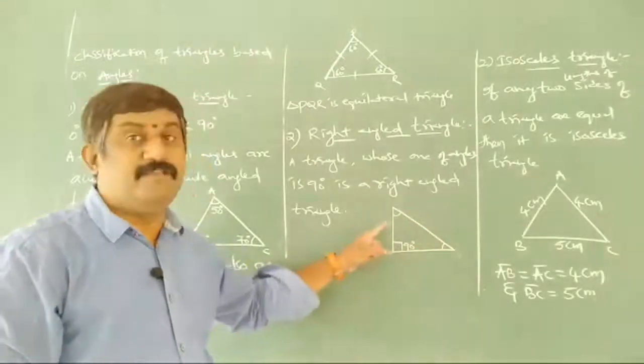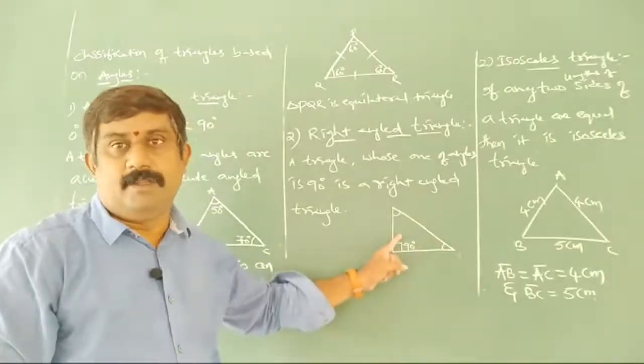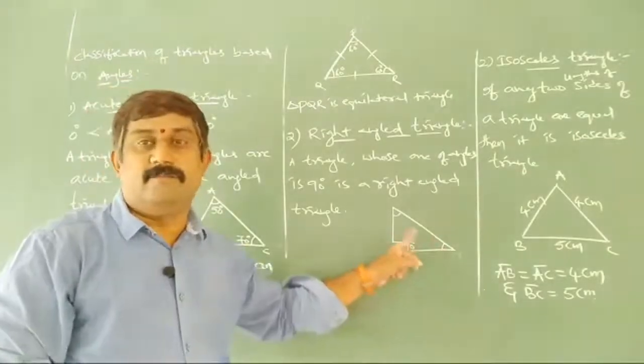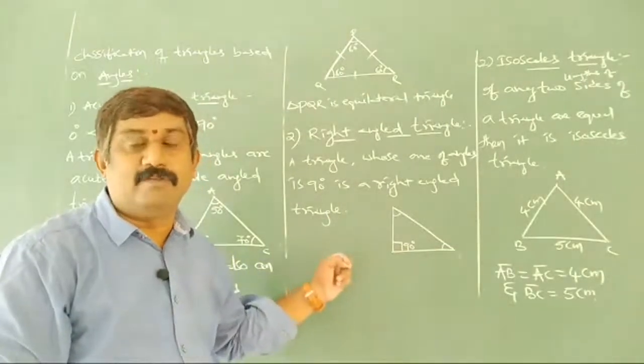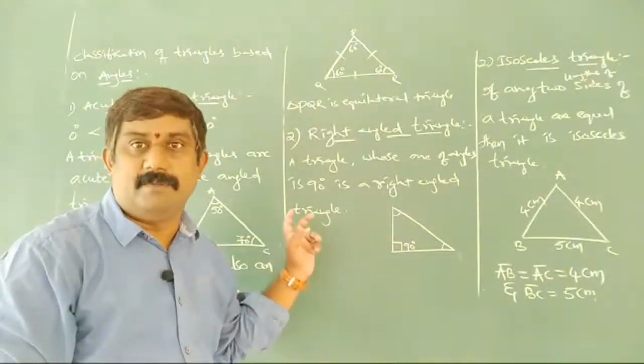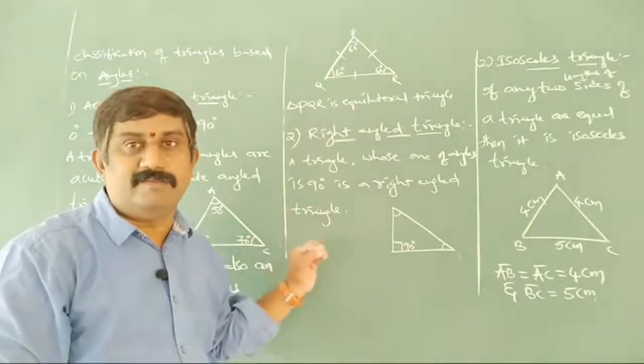And here if it is 45 and 45, both angles are equal. If both angles are equal, then this can be called a right angled isosceles triangle. Right angled isosceles triangle.